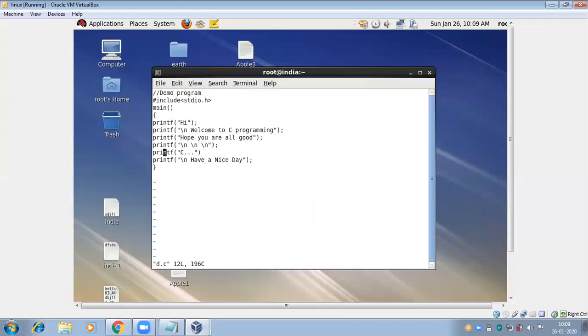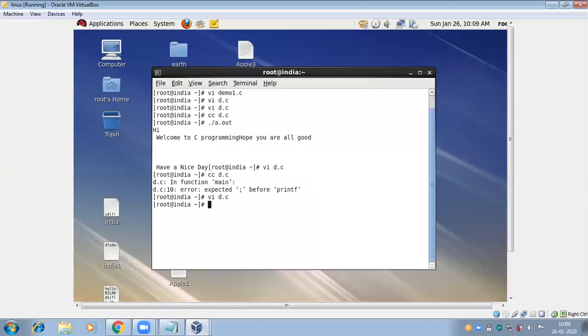A semicolon is missing, right? Yes. Then cc d.c, then ./a.out. We can work with this, right? It's dot forward slash a.out. Is this one kind of command or what?